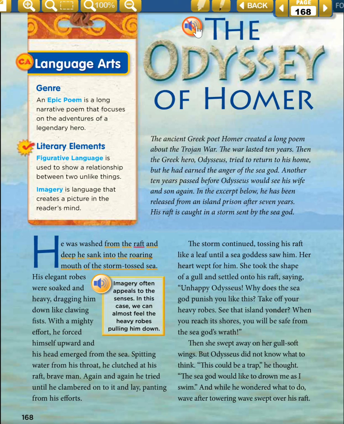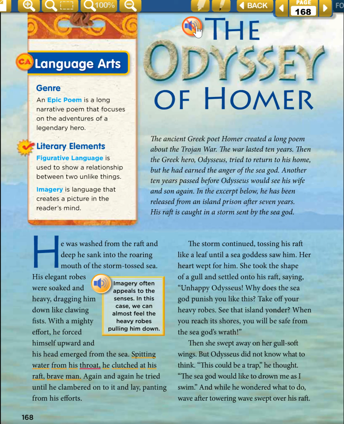He was washed from the raft, and deep he sank into the roaring mouth of the storm-tossed sea. His elegant robes were soaked and heavy, dragging him down like clawing fists. With a mighty effort, he forced himself upward, and his head emerged from the sea.